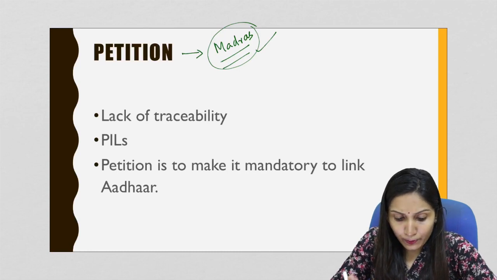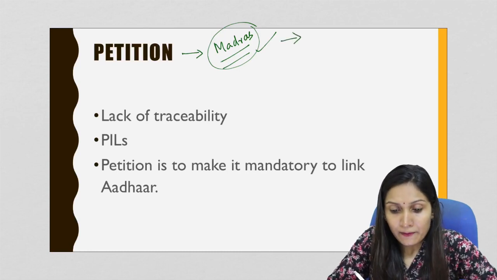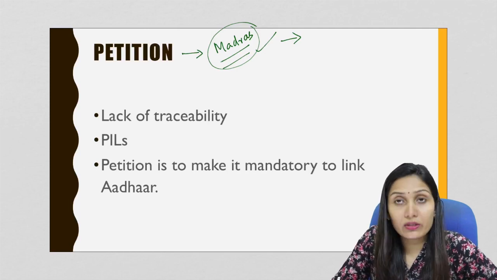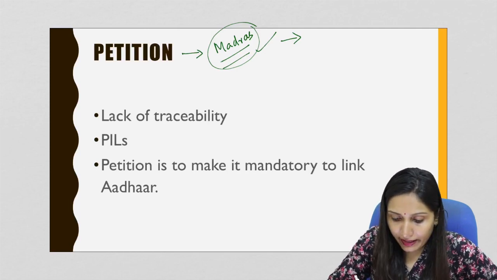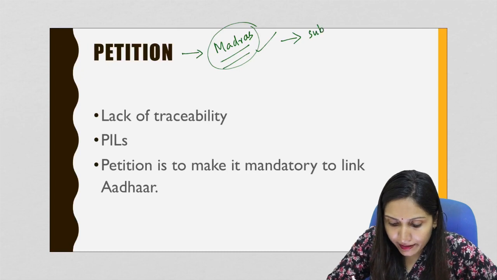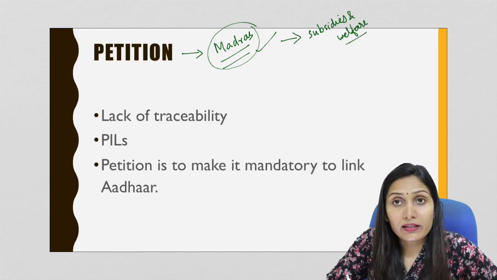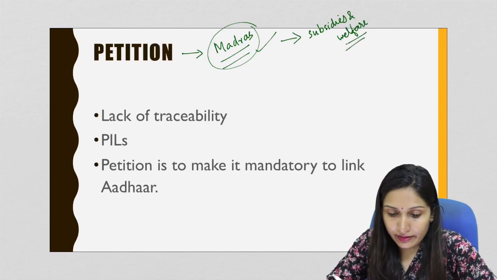So the Supreme Court's observations were that the unique 12-digit number, that is the Aadhaar number, can be used only for subsidies and welfare activities. So it can be mandated only for getting subsidies or for welfare activities or for getting the benefits of welfare activities.